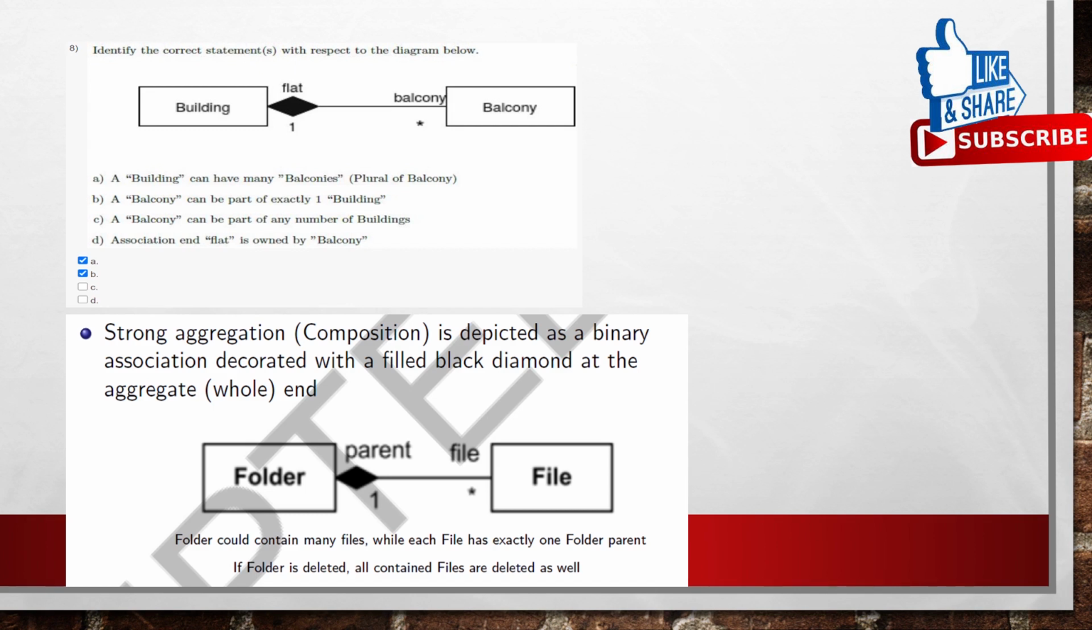A building can have many balconies. That is true because multiplicity is there towards a balcony. A balcony can be a part of exactly one building. That is also true. A balcony can be part of any number of buildings. That is not true. And association and flat is owned by balcony. I think this might be true, but I need to verify it before the exam.